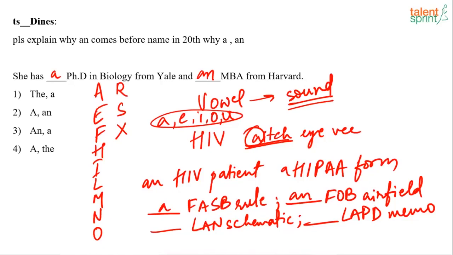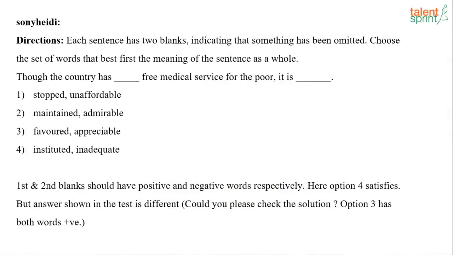So the right answer for this will be option 2. So this question was posted by Sony. Let's see what the question is. Each sentence has 2 blanks indicating that something has been omitted. Choose the word or set of words that best fit the meaning of the sentence as a whole.